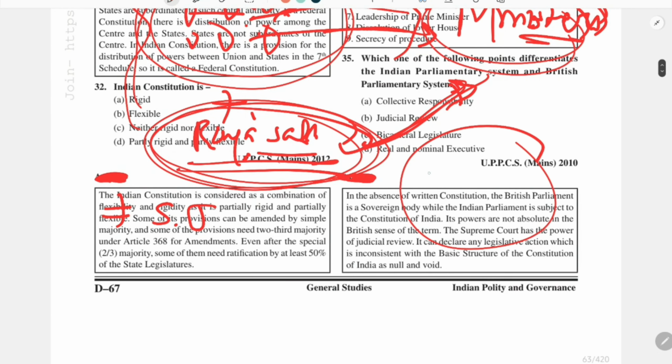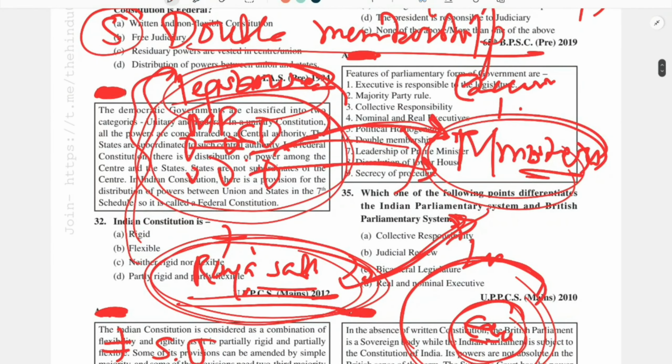So suppose this is the legislature, some of the people are made ministers, so this is the executive, a subset of this. So there is a kind of intermixing between legislature and executive, while this is not the case with the presidential system. So I have given you an example of how the concept of double membership is present in the parliamentary form of government.